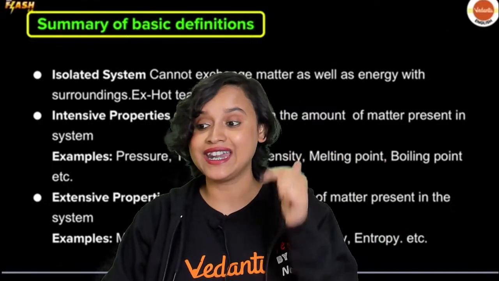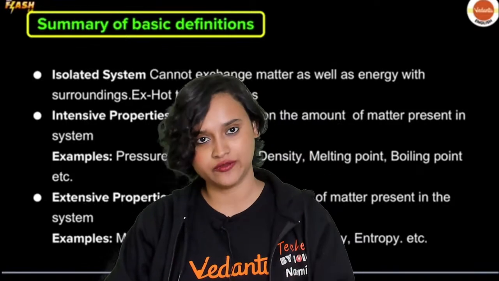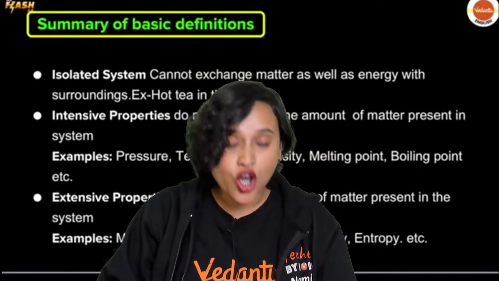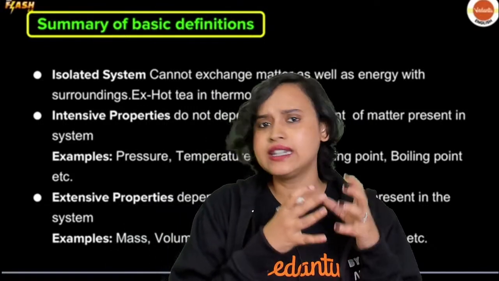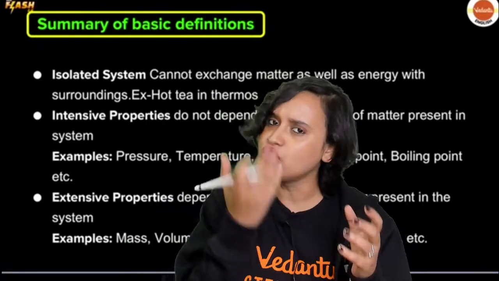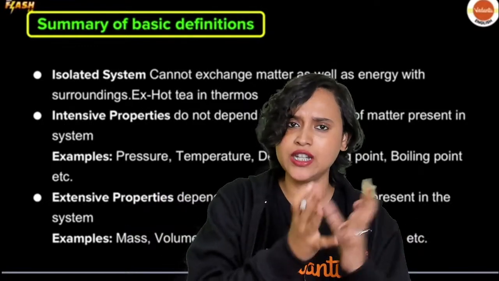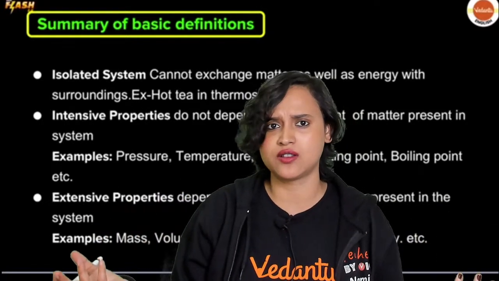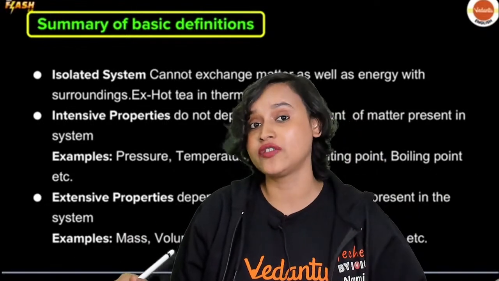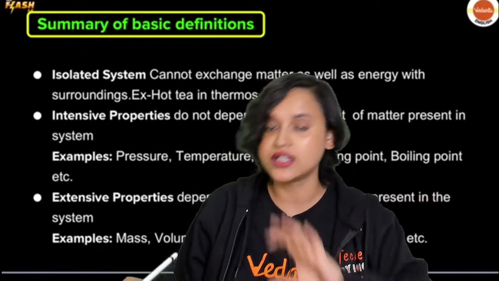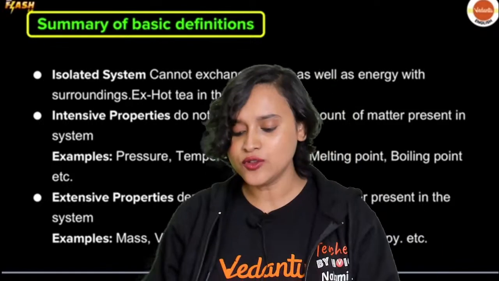You are not adding water, you are not taking away water from there. When you touch a thermos flask from the outside, it is actually not very hot. You must have added something hot, but when you're touching it, you're not understanding if it is hot or cold. So that means that there is no exchange of heat, no exchange of energy, no exchange of matter.